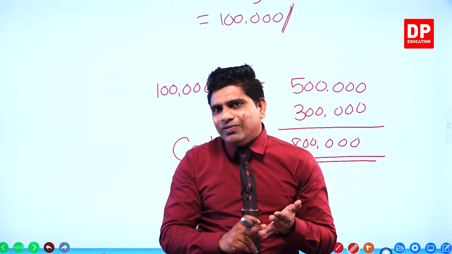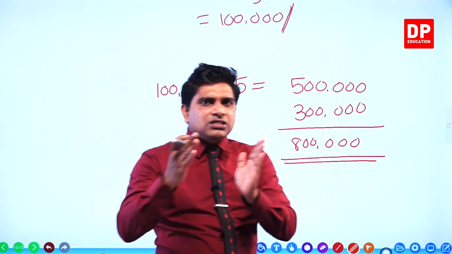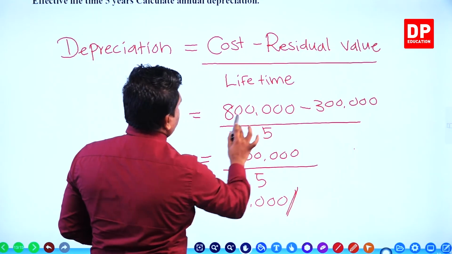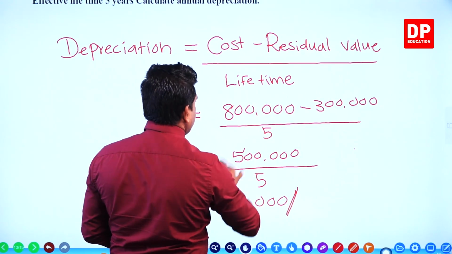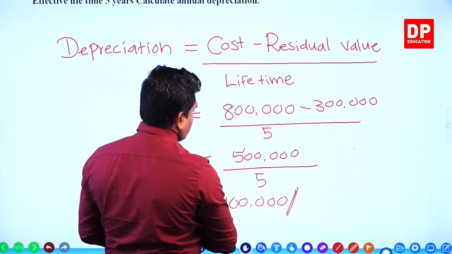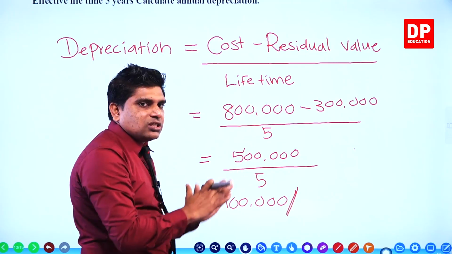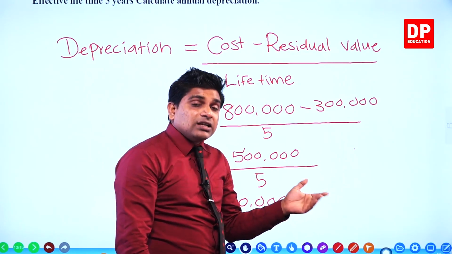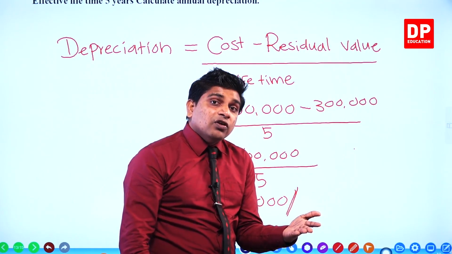Cost minus residual value, right? Cost minus residual value, 800,000 minus 300,000. See above. Cost minus residual, 800,000 minus 300,000, divided by lifetime. Then depreciable value is how much? Depreciable value is 500,000. This is the value we can use out of this machine. Even though the cost is 800,000, we can use only the 500,000. At the end of the lifetime, 300,000 worth of parts is available. We can sell them in the market for 300,000 rupees.